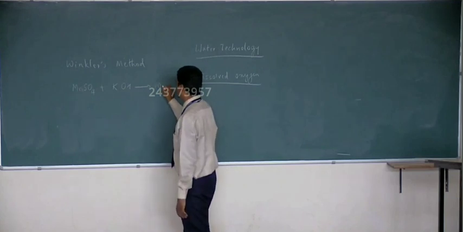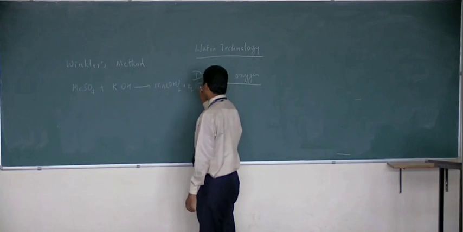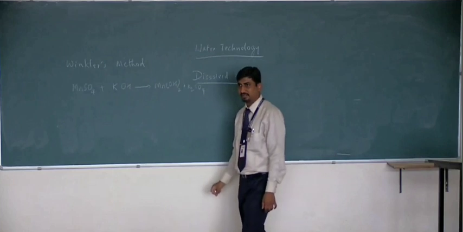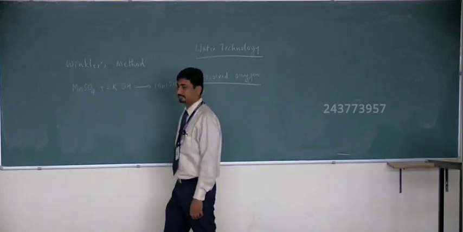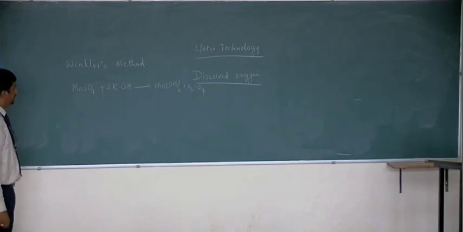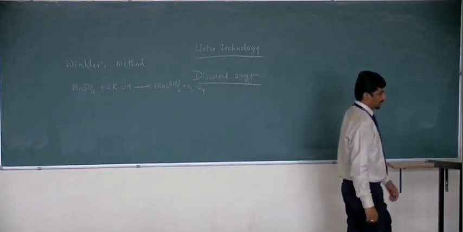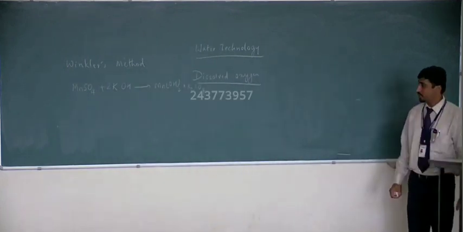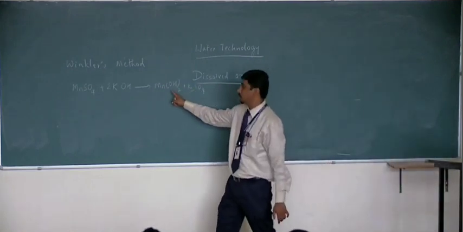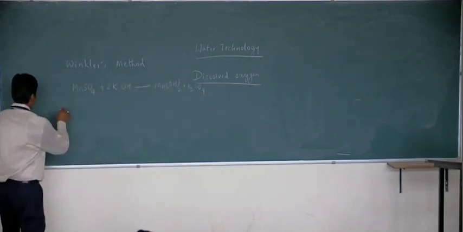What does it form? Am I right? Whether the reaction is balanced? That's correct, no? MnSO4 plus 2KOH giving Mn(OH)2 plus K2SO4. This Mn(OH)2, manganese hydroxide.